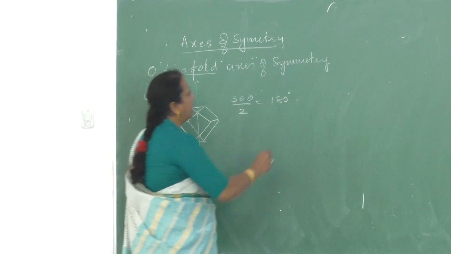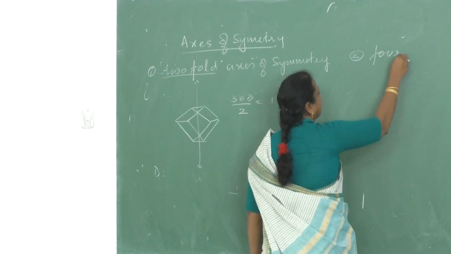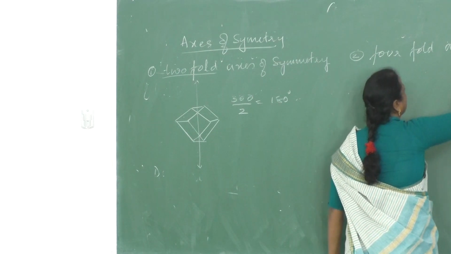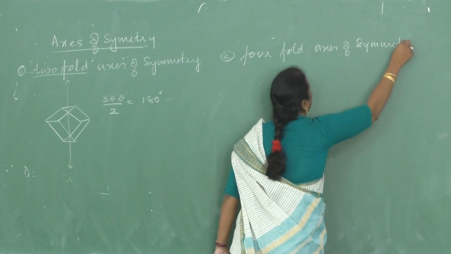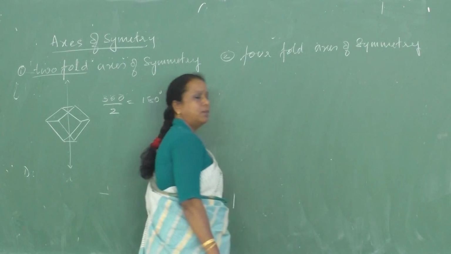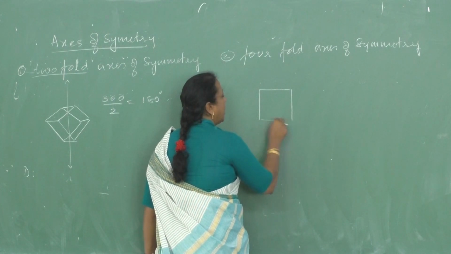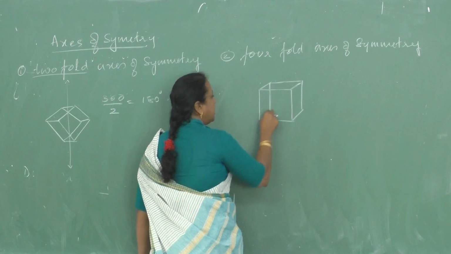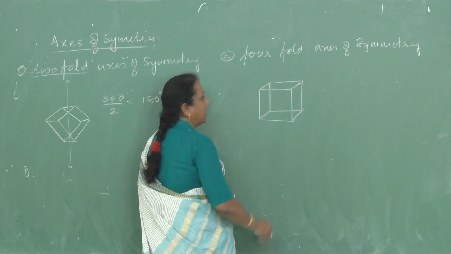Okay, let me take up now the second one, fourfold axis of symmetry. Fourfold axis of symmetry means we are getting a similar structure how many times? 4 times when I take up a 360 degree rotation.